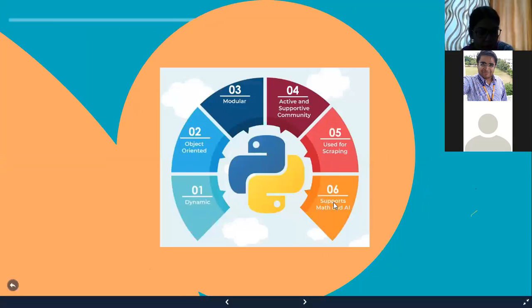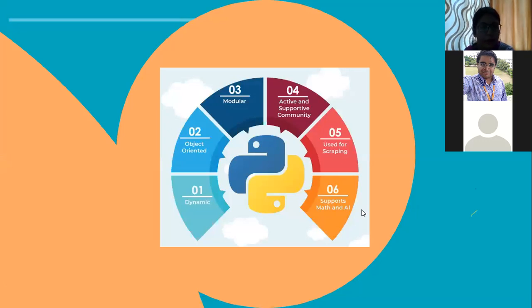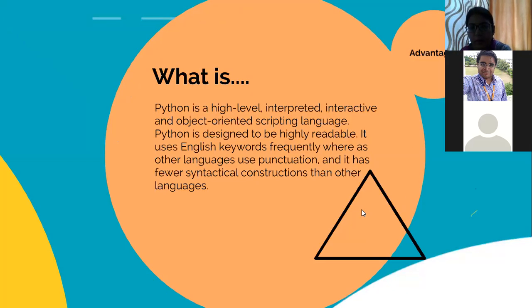But we have to understand this sixth part, which is supports math and AI. That means Python can support artificial intelligence and mathematics both. So why mathematics? If we talk about logical thinking and logical understanding, what is the main feature of logic? We have to understand mathematics. Is it clear? If we are good in mathematics, we can create more logic.